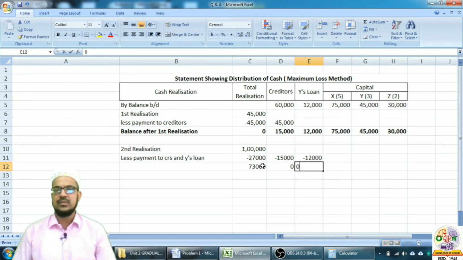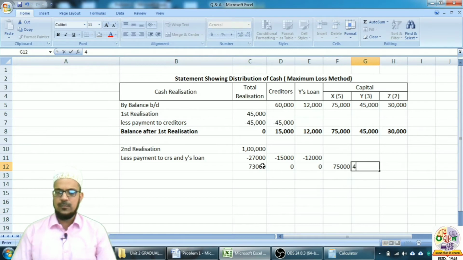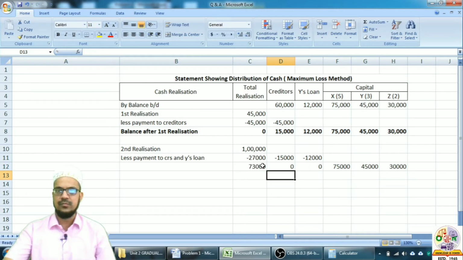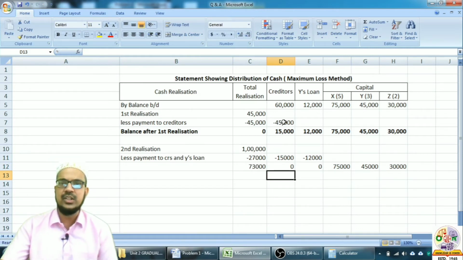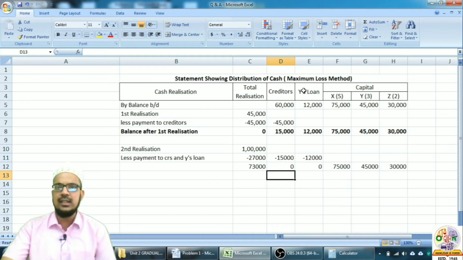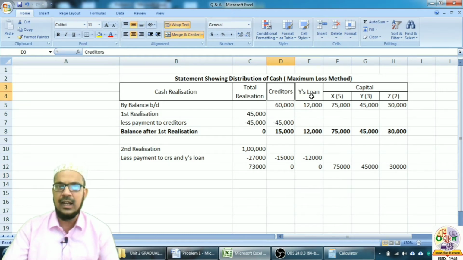This will also become 0. Here will be 75,000, 45,000 and 30,000. So now we have utilized the realization money to pay all the external creditors and the loan of partners. Now whatever money we are left with will be utilized to pay the partners in their capital sharing or